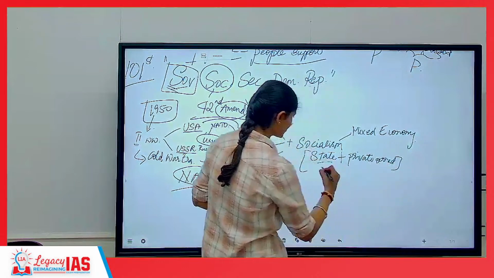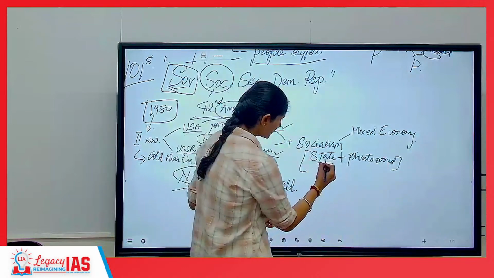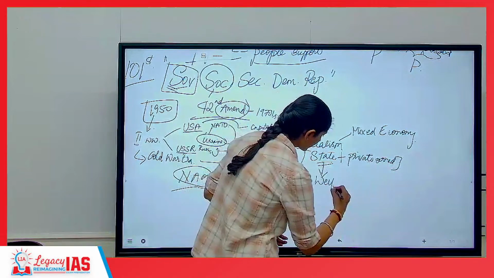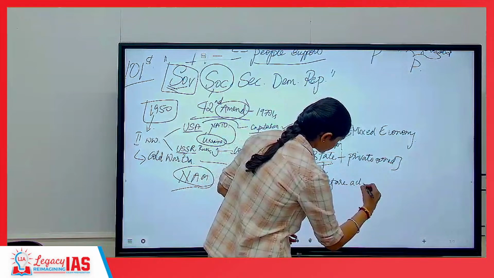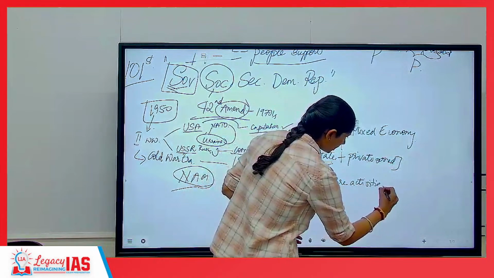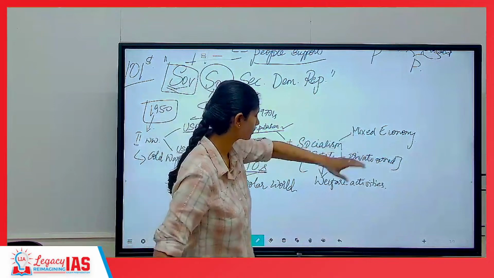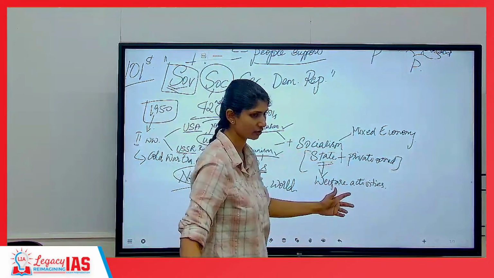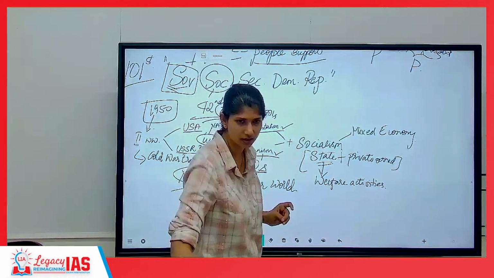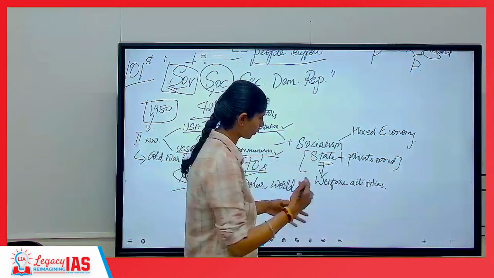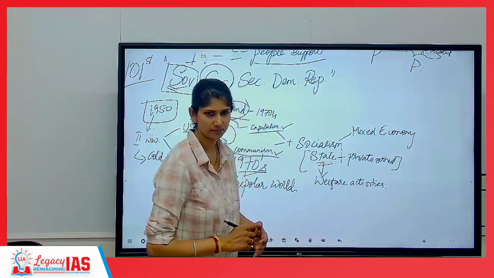Now, one thing with the state-owned is, the state will be concerned with the welfare activities. Meaning, yes, whoever has the ability, they can do private ownership, make money, everything. But there is a certain section of people who are dying of hunger, who are not getting medicines, who are not getting vaccines. All those roles will be taken up by the state.